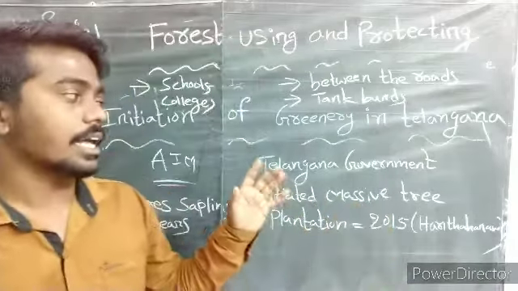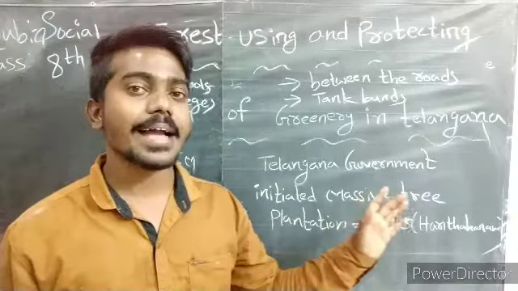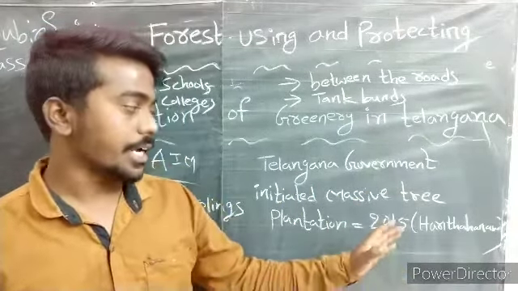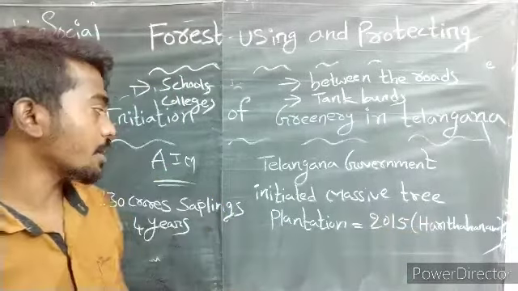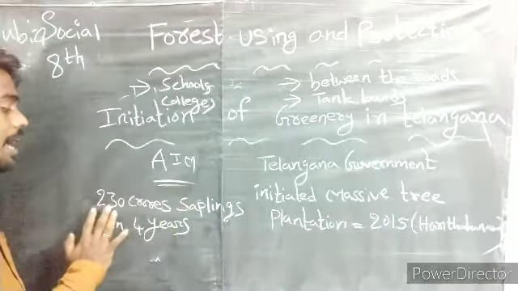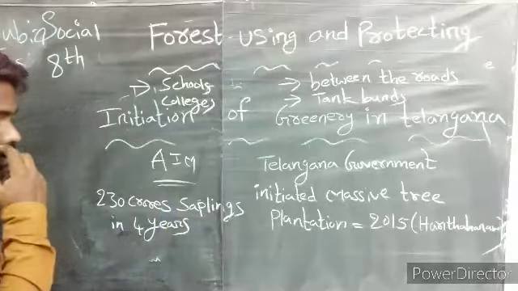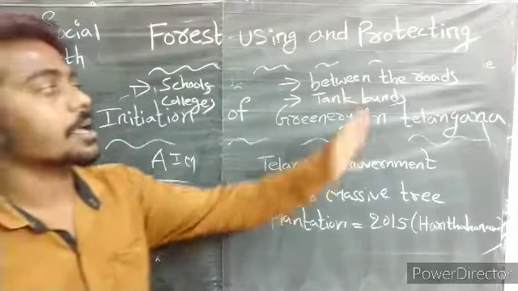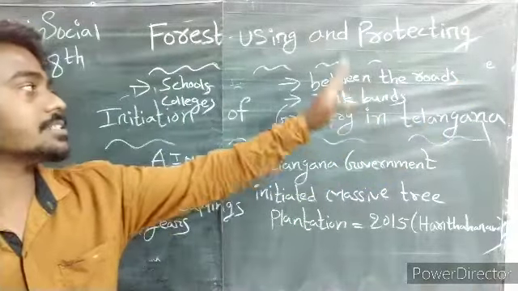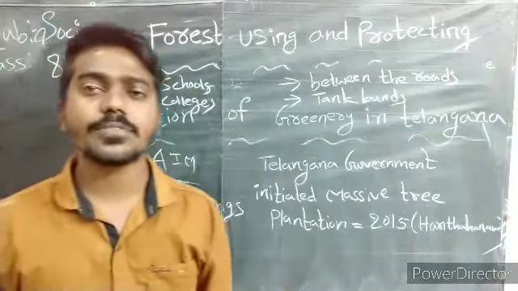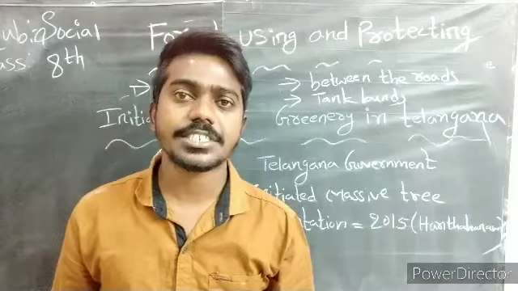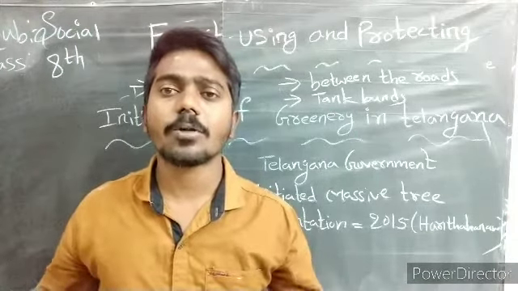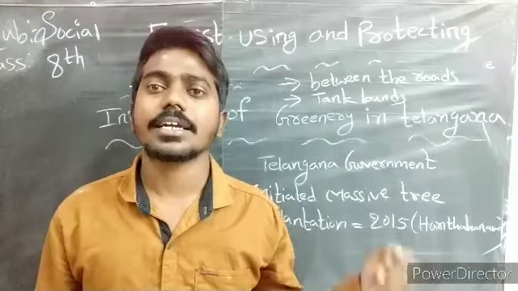What I told: our Telangana government initiated massive tree plantation in 2015, called Harita Haram. What is the major aim? Planting 230 crores of saplings in 4 years. In which places? Between the roads, tank bunds, schools, colleges, universities and government offices. Naturally, a lot of government officials followed in the tree plantation.